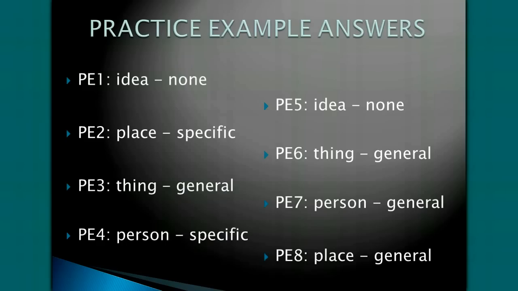Hopefully you did well identifying the nouns in the practice examples. If you correctly answered all 8 nouns as a person, place, thing, or idea, then I would suggest you take the Unit A Concept 1 Mastery Quiz. Remember that the quiz determines whether you will need extra practice before testing on Objective 1 on the noun test that you'll be taking in the near future. Make sure that you complete the summary and question section in your WISC.